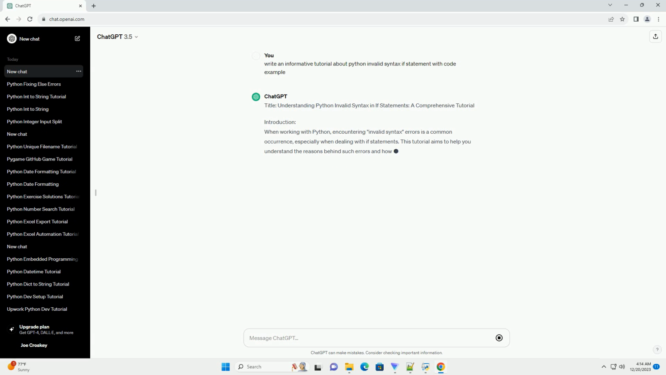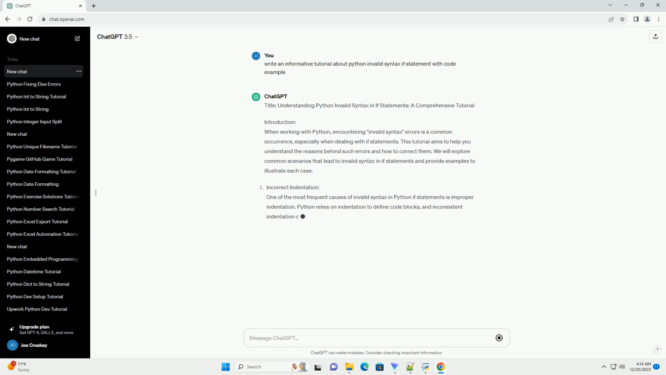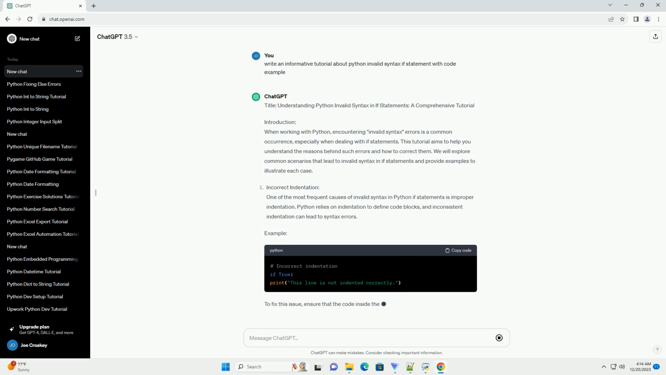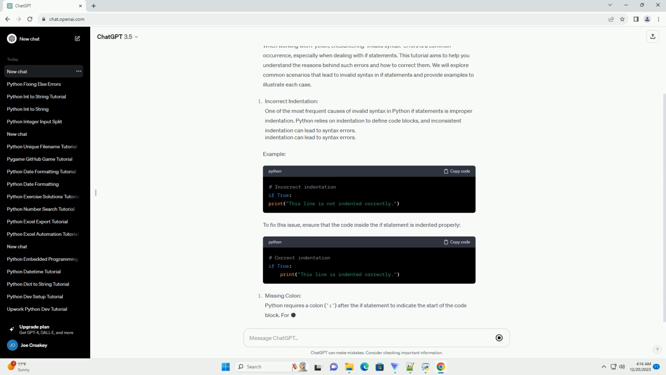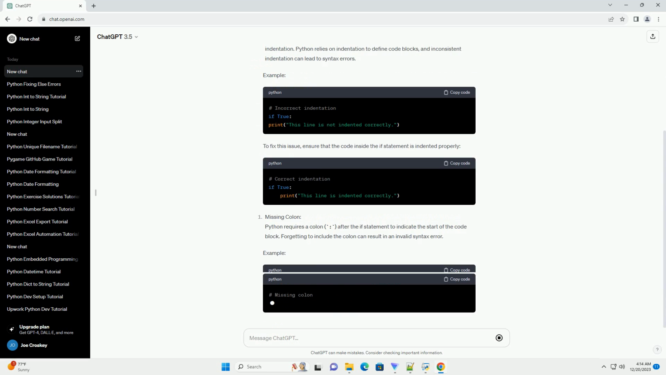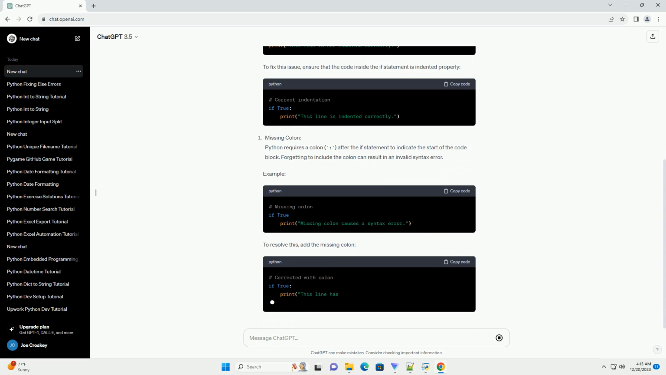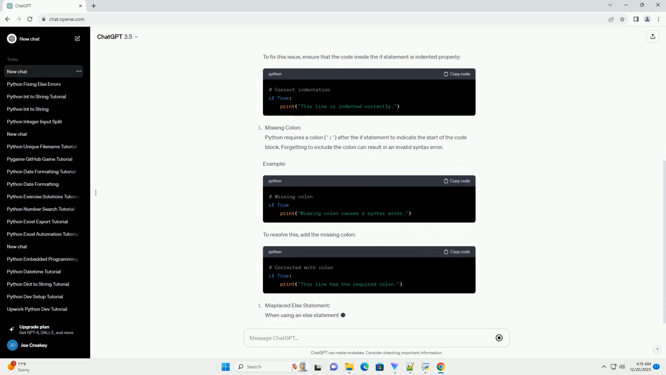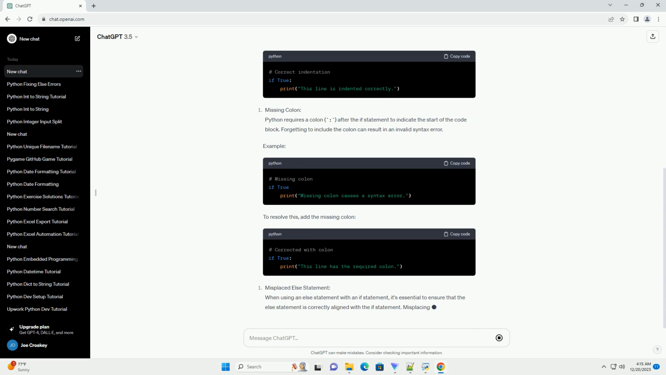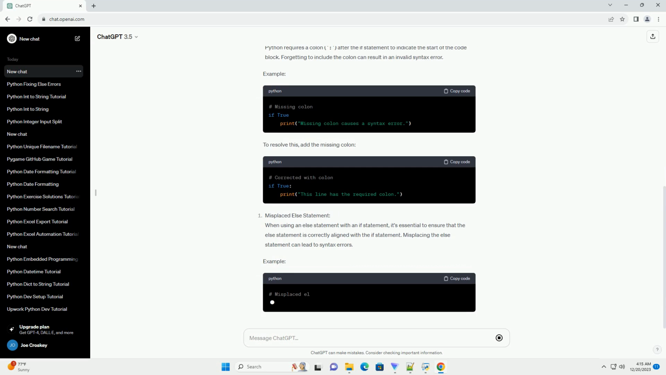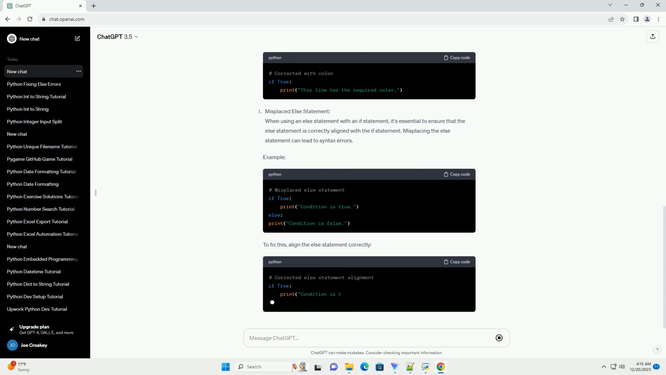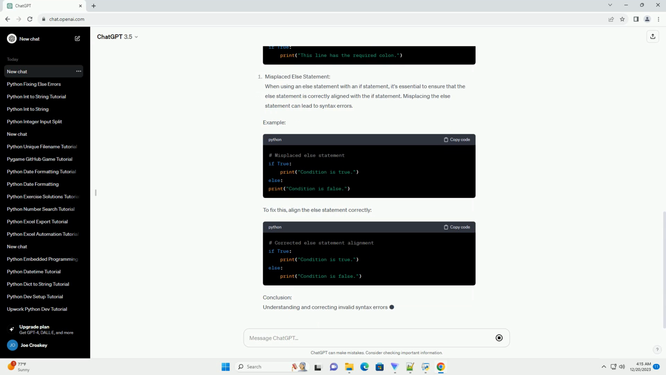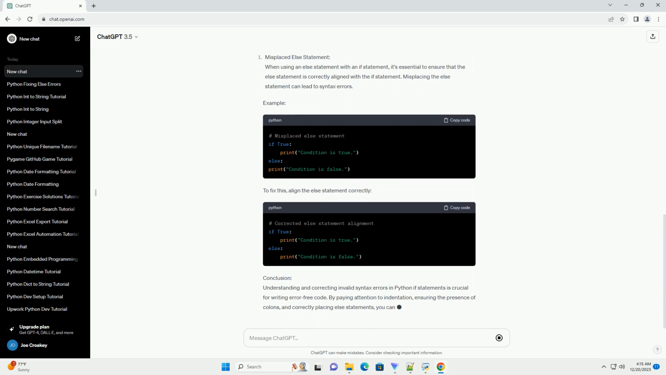Title: Understanding Python Invalid Syntax in If Statements, a Comprehensive Tutorial. Introduction. When working with Python, encountering invalid syntax errors is a common occurrence, especially when dealing with if statements. This tutorial aims to help you understand the reasons behind such errors and how to correct them. We will explore common scenarios that lead to invalid syntax in if statements and provide examples to illustrate each case.